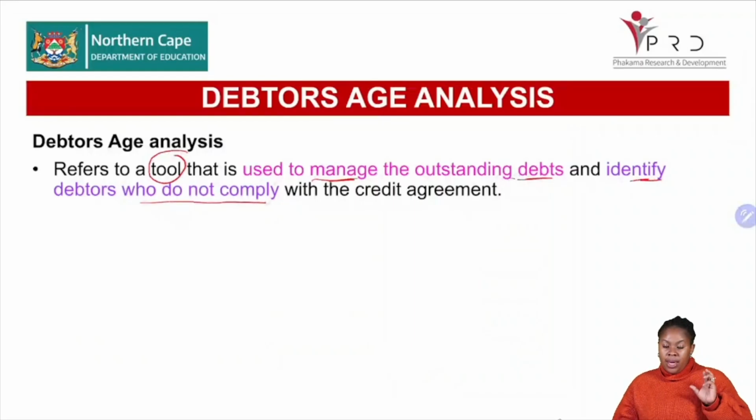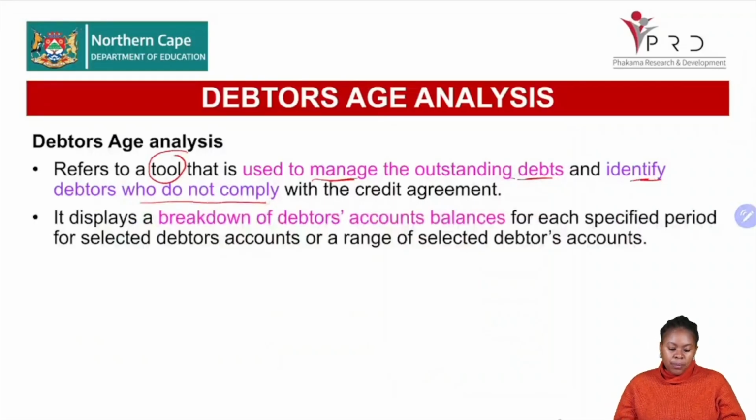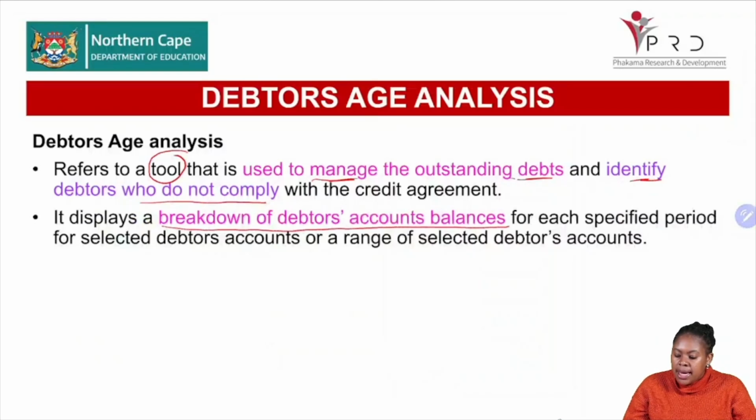So we allow people to buy on credit, but we can't just say, oh, okay, they're buying on credit, and we don't know whether they are complying or not to the debt that they've actually taken. Are they paying back on time? Are they meeting their credit limits and so forth? So we are using our debtors age analysis to ensure that whatever we have agreed upon is actually being fulfilled. All right. Now, it also displays the breakdown of the debtors' account balances for each specific period for selected debtors' accounts or a range of selected debtors' accounts.